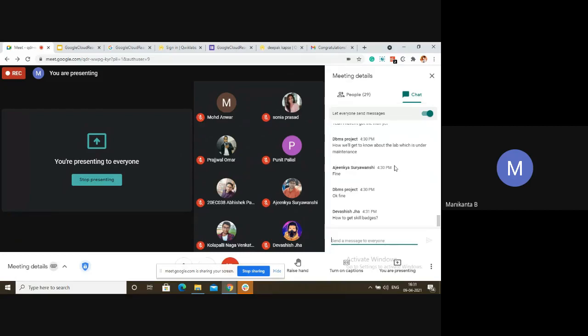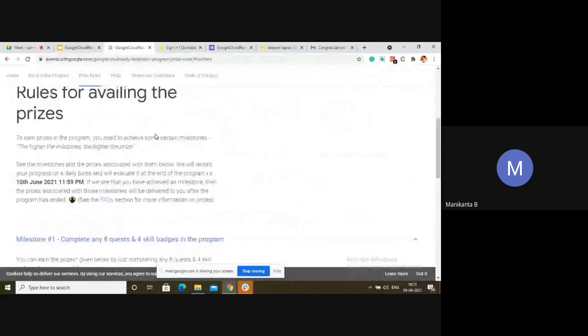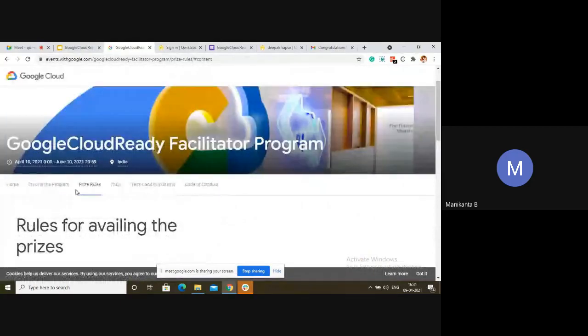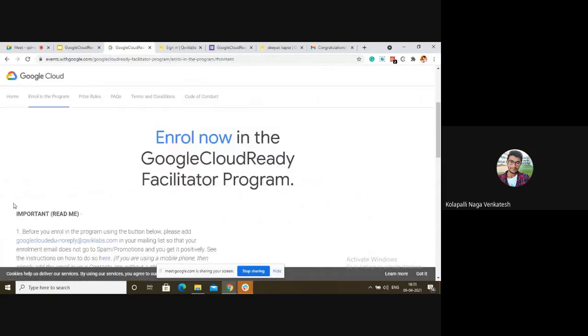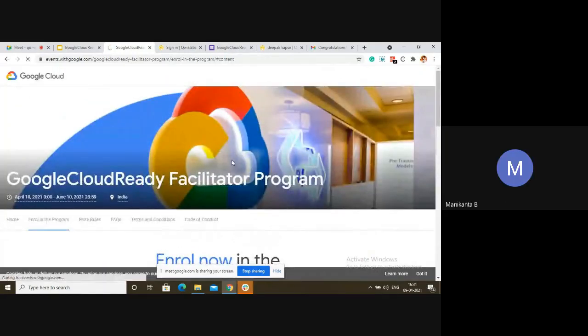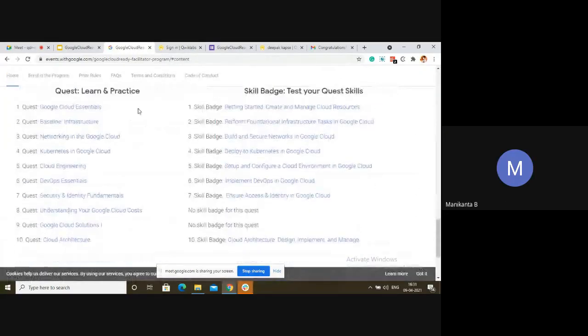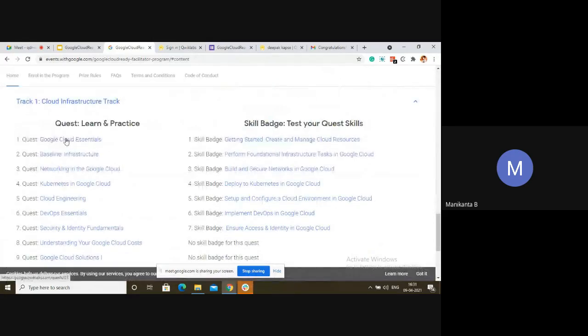How to get the skill badge? As I said, Devashish, when you complete the quest, look here. Can you see here? Quest skill badges. If you complete this quest, as soon as you enroll in skill badges, all the labs will be completed except one challenge lab. For that challenge lab you have to watch the YouTube video and do along with it. The video playlist has been given in the WhatsApp group description. So that's how it gets completed.